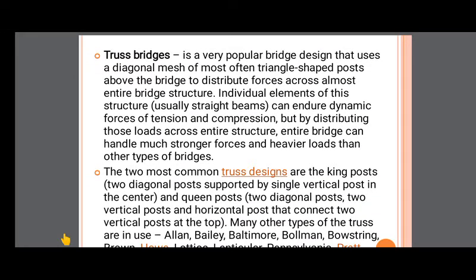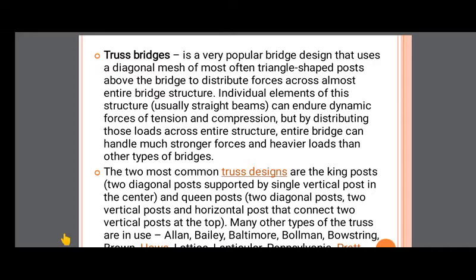Next is truss bridges. It is a very popular bridge design that uses a diagonal mesh of, most often, triangle shaped posts above the bridge to distribute forces across almost the entire bridge structure. As the name tells, a truss bridge is made with trusses.